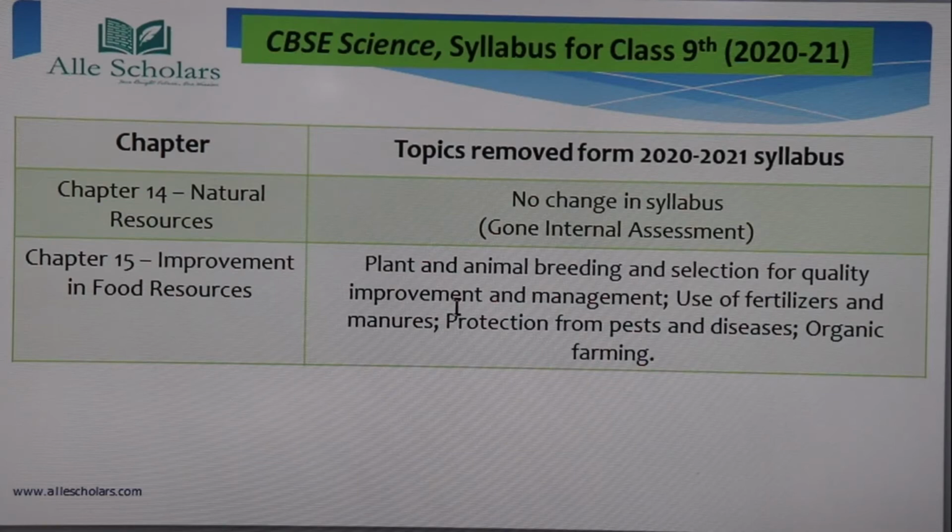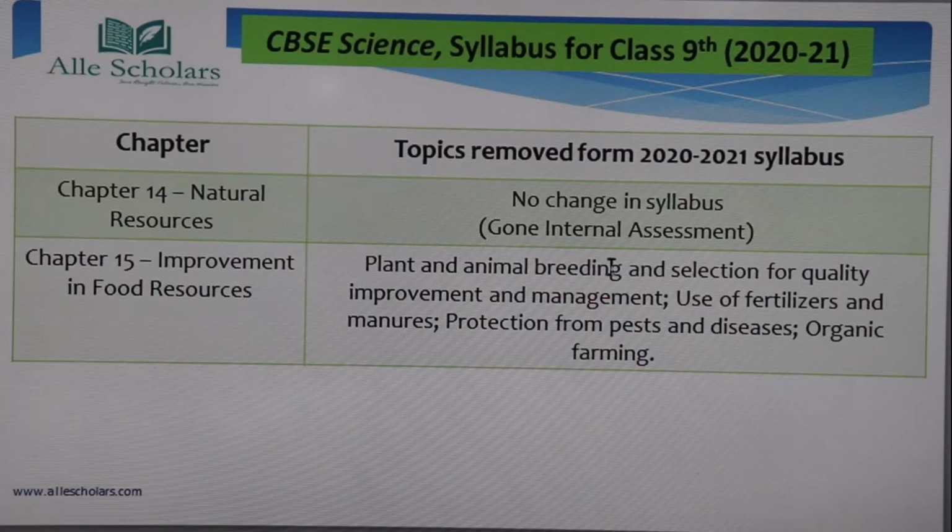Next, if we move on, natural resources, chapter 14, there is no change in the syllabus, but the chapter has gone into internal assessment. Meaning in the final examination, it is not going to come, but in your internal test, it is going to come. Then the last chapter, chapter 15, improvement in food resources, is almost completely deleted.